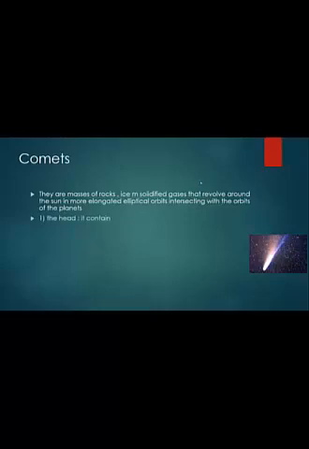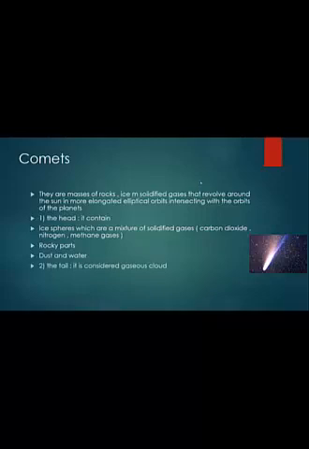Its head contains a nucleus, a mixture of solidified gases such as carbon dioxide, nitrogen, and methane, with rocky parts and dust and water. The tail is considered a gaseous cloud.